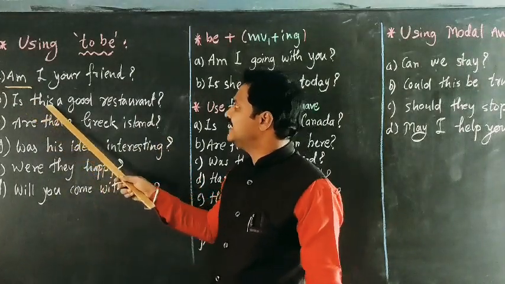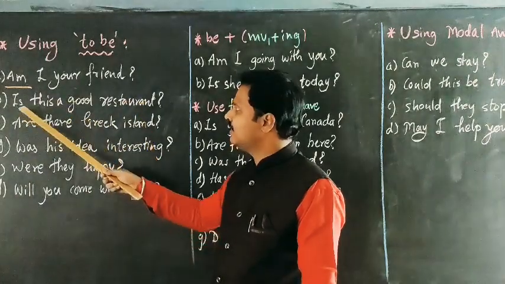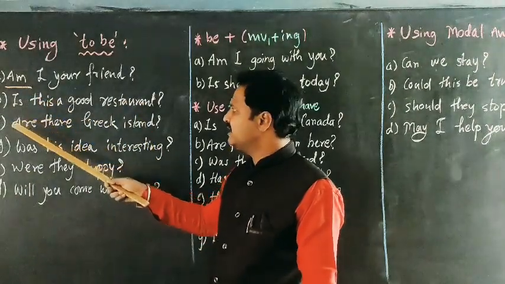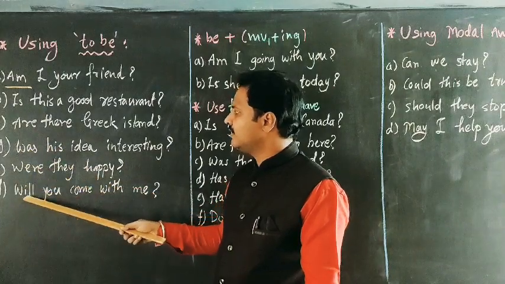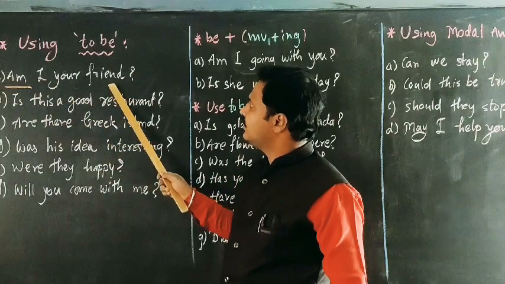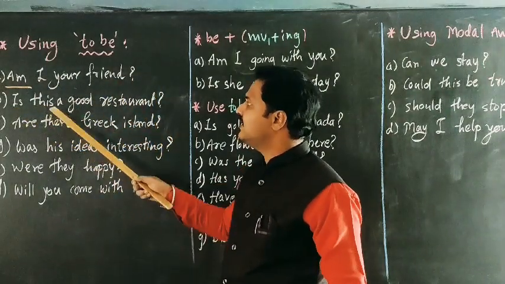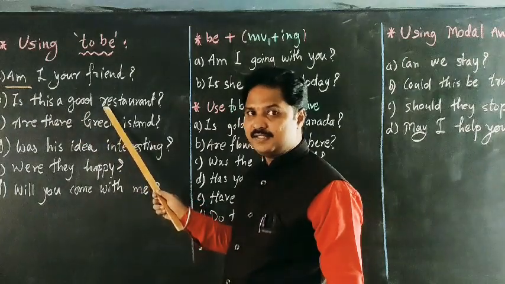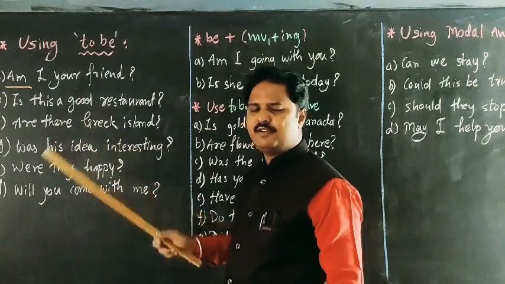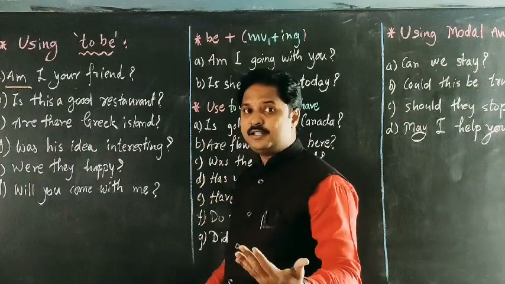Then, is this a good restaurant? Is this starts with is. Am, is, are, was, were, will be, shall be, whatever. Am I your friend? Yes or no? Maybe. Then, is this a good restaurant? Yes, it is, or yes only. The answer will be yes, only one word, or yes it is, no it is, or no.